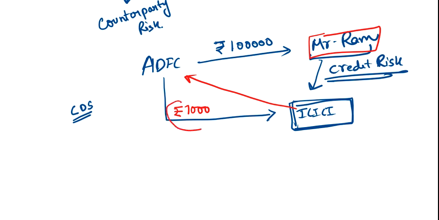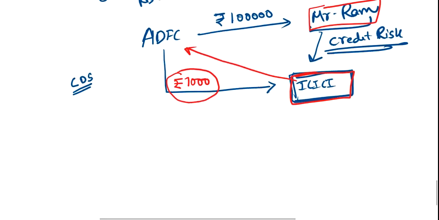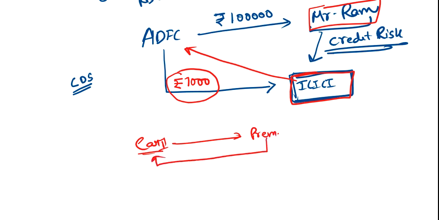So this is a kind of insurance premium, and ICICI is my insurance company, just like we pay for our car insurance. What happens in car insurance? You pay a premium, and if anything happens, the insurance company will pay for any kind of loss. So this is the same thing. Now what is the counterparty in that? ICICI Bank is my counterparty.